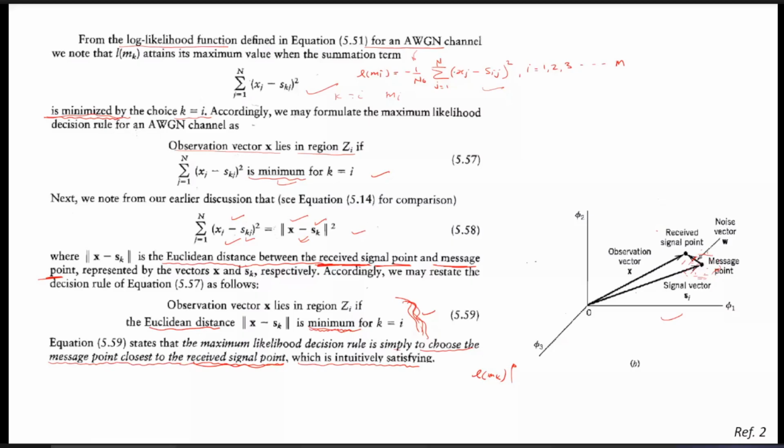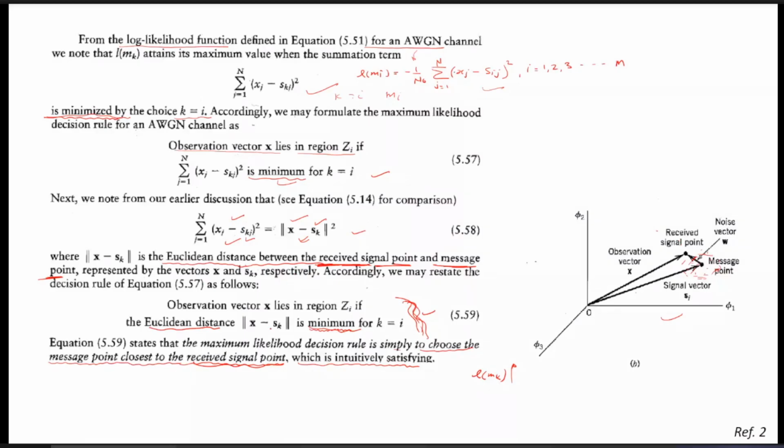Having the maximum value of l(m_k) has the same meaning as having the minimum value of this factor. So we can also state it that this factor should be minimum. Or in a simple statement, we can say it must have the minimum distance between the message point and the received signal point, that is, this distance should be minimum for k equals i.